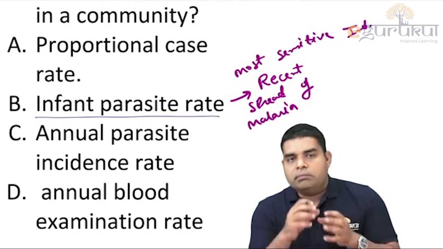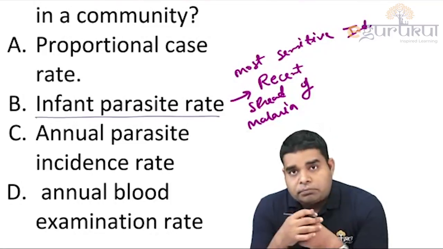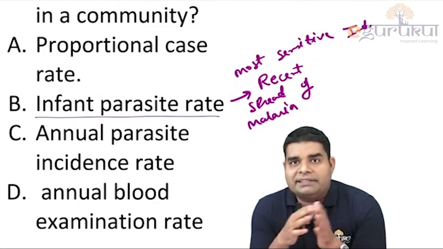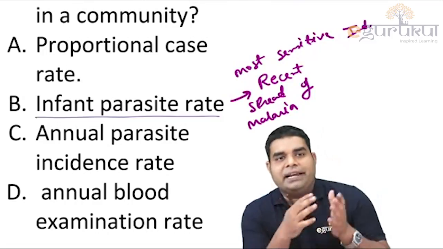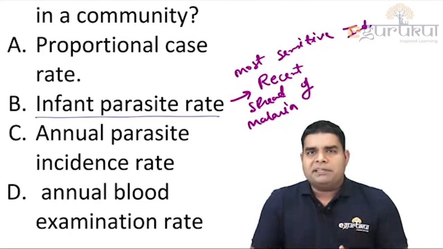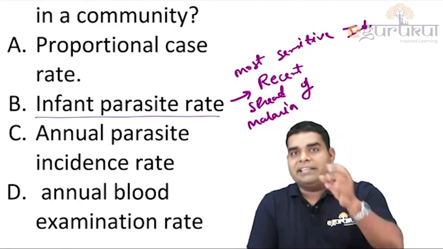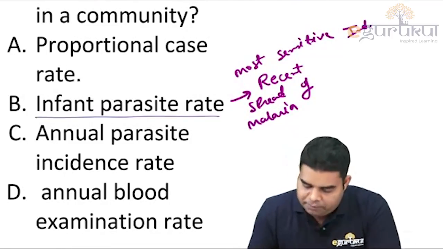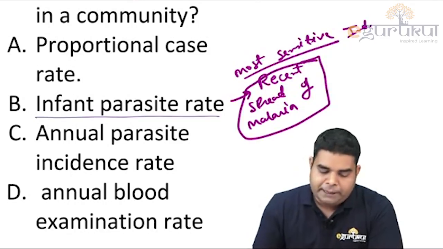We take 100 children, and out of those 100 children, how many less than one year have parasite in their blood? That tells us the infant parasite rate. It simply means the percentage of infants less than 1 year having parasite in their blood. So it is the most sensitive indicator of recent spread of malaria.